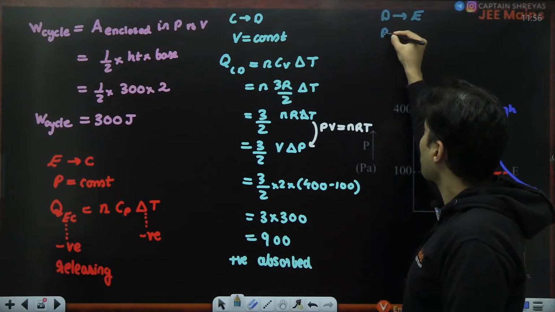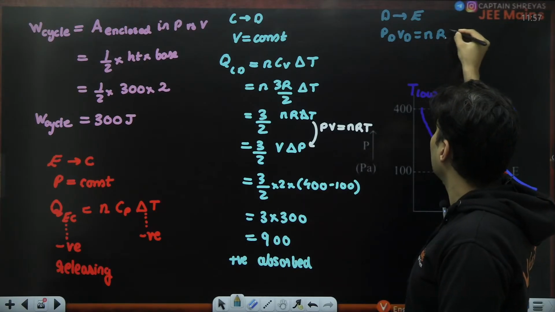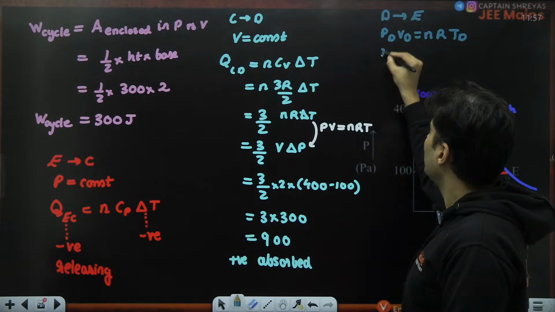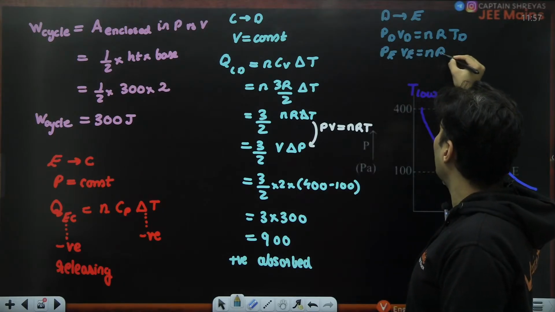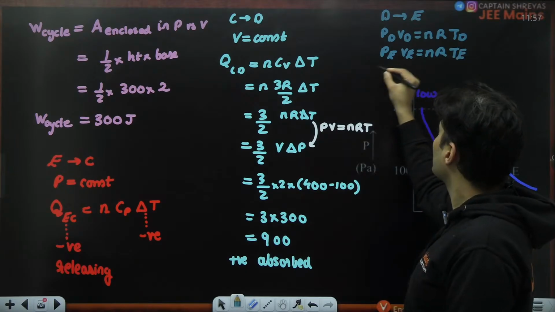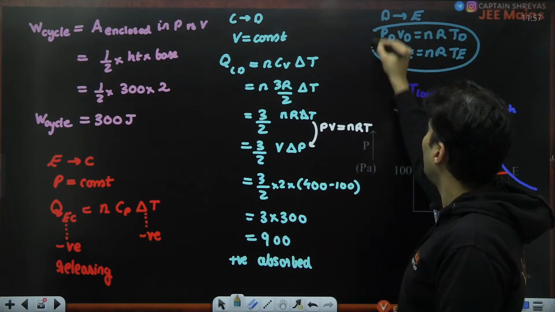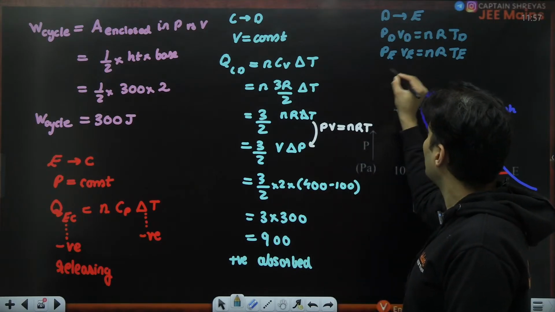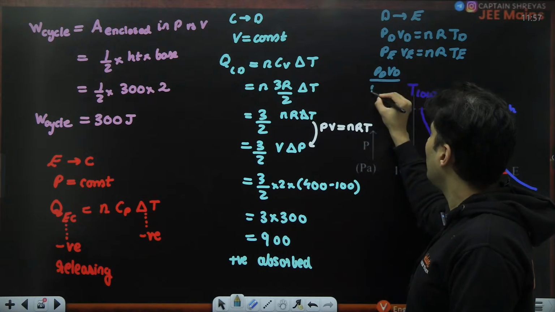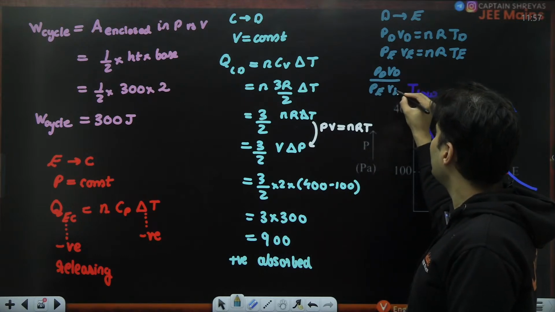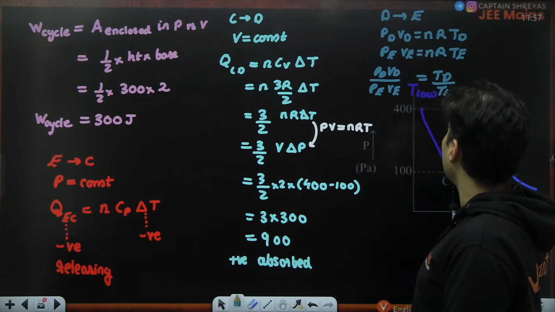See guys, PD, VD will be nRTD and PE, VE will be nRTE. So now divide both of them. If I divide both of them, PD, VD divided by PE, VE will be TD by TE.